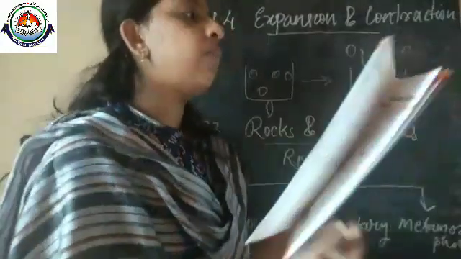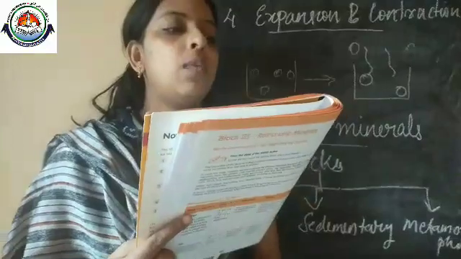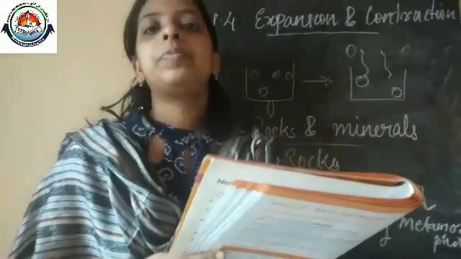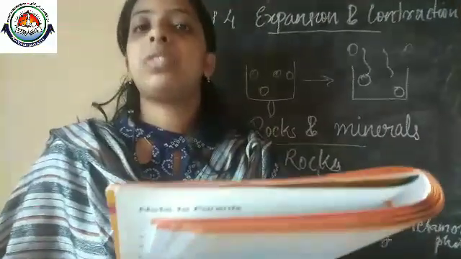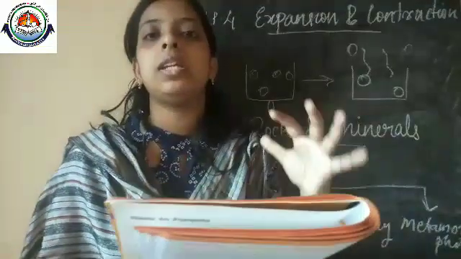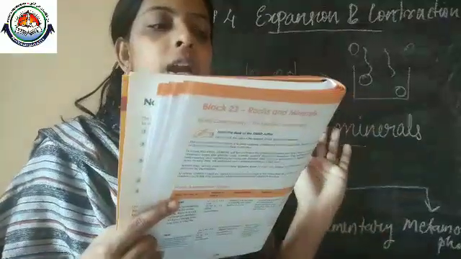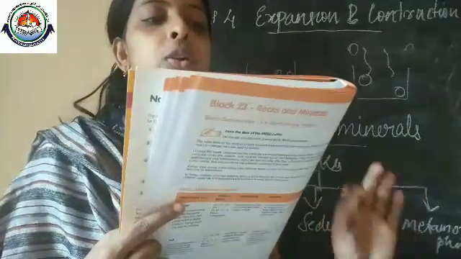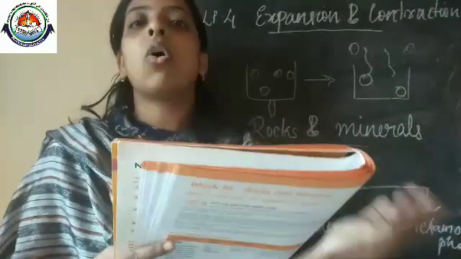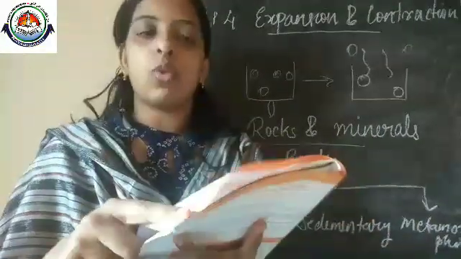Now we can discuss our workbook. In our workbook, the first question of S1 is the only one we need to solve. What are rocks? Rocks are a hard structure present on the surface of the earth. Okay. And in what form do we find them? Solid form. Okay. That's all about the first worksheet.